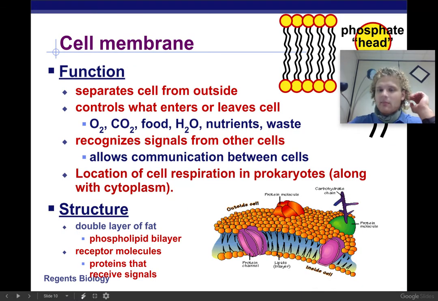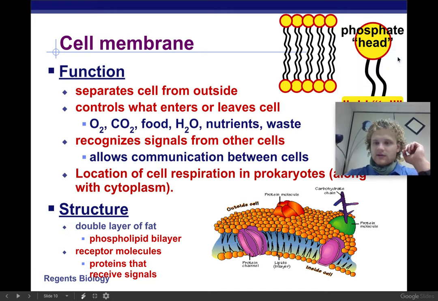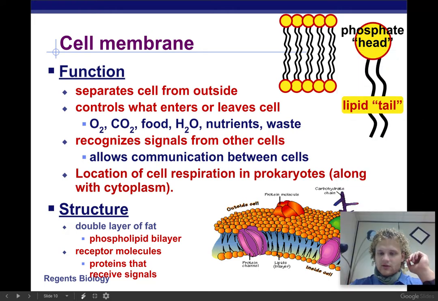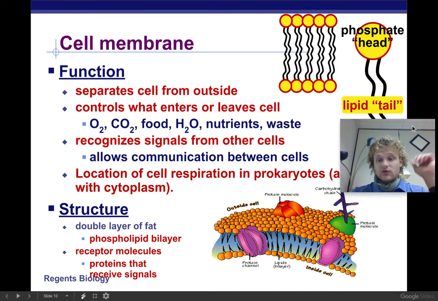Next, cell membrane. Okay, so the cell membrane is really, really interesting because it is going to be the outside of the cell, the very outside of the cell, that's going to allow things to come in and allow things to go out. It's kind of a gatekeeper. All right, so it separates the cell from the outside. It controls what enters and leaves the cell.